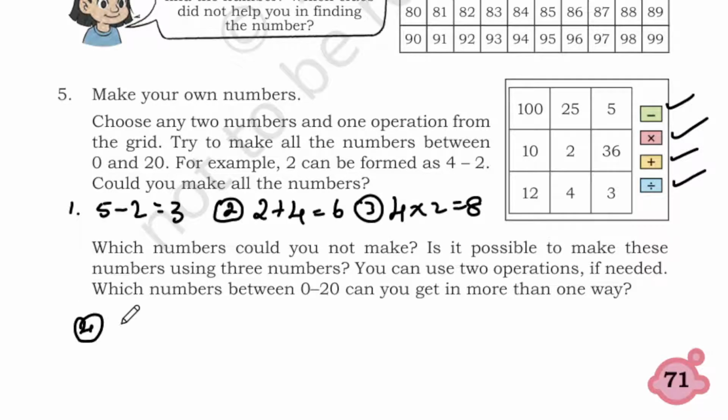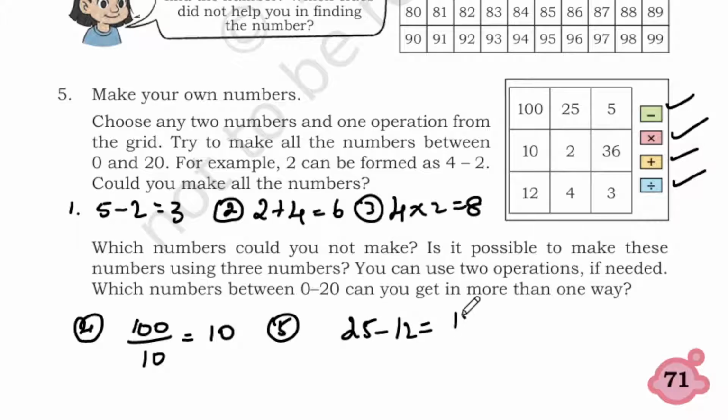So we can do as many as we can. 100 divided by 10, which is 10. Then 25 minus 12, 13. Next, 36 divided by 2, which is 18.